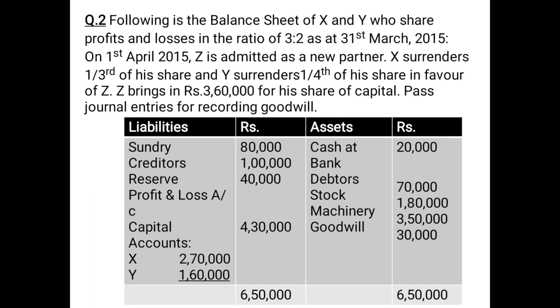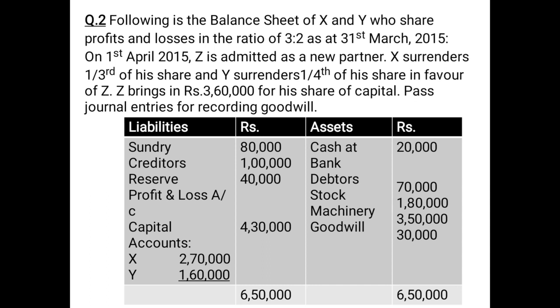So in this question, there are two partners, X and Y. The old PSR is 3:2. Z is coming as a new partner, for whom X surrenders 1/3 of his share. That means 1/3 of 3/5, because 3/5 is his old share, and Y surrenders 1/4 of his share.